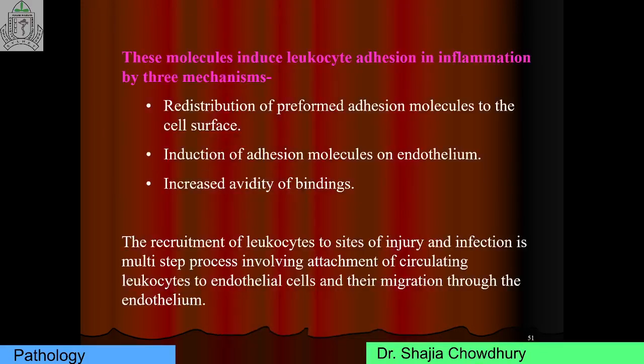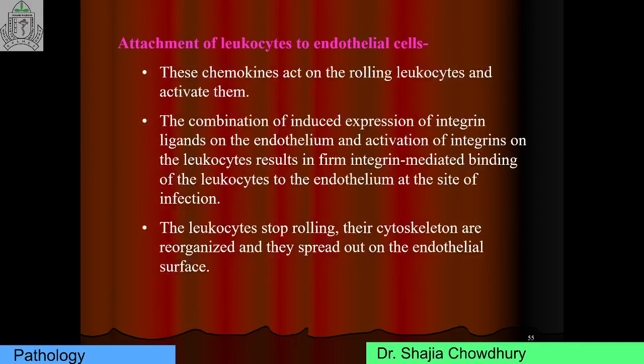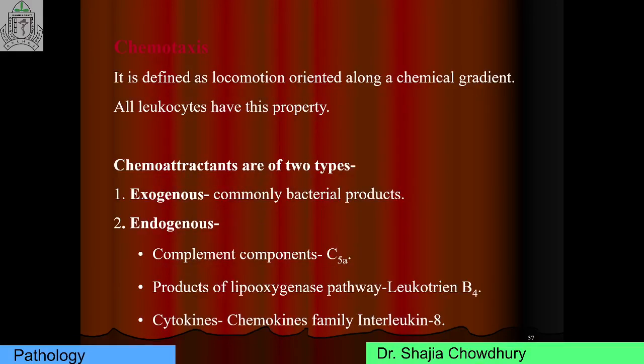This is a written question: mechanism of adhesion and transmigration. Now, what is chemotaxis? Very, very important question. It is defined as locomotion oriented along a chemical gradient. This is called chemotaxis.